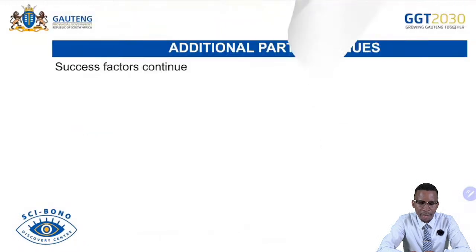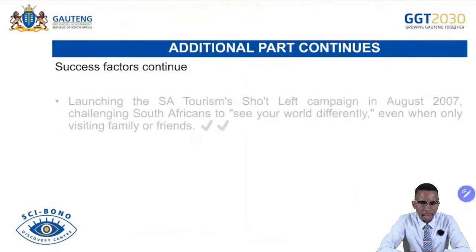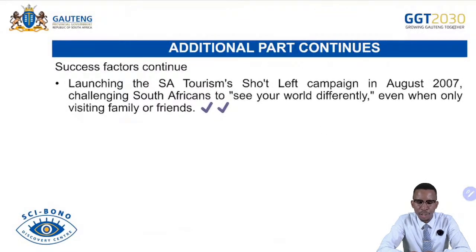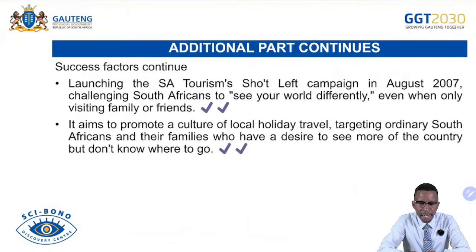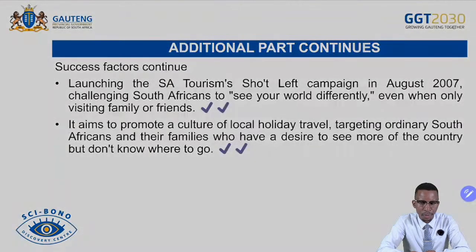And then the successes continue: launching the SA Tourism Sho't Left campaign in August 2007, allowing people to tour within their own areas. It aims to promote a culture of local holiday travel, targeting ordinary South Africans and their families who have a desire to see more of the country but don't know where to go.